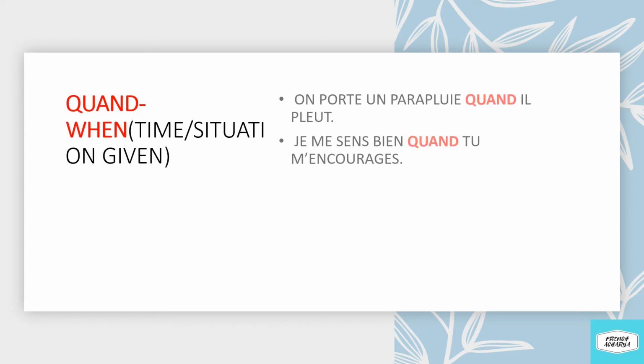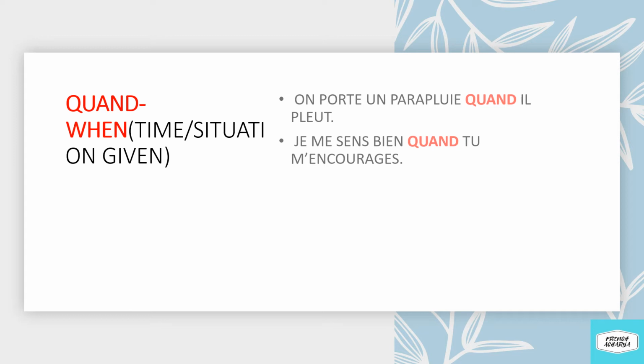Quand means when. Now this is the third conjunction, quand. Par exemple, on porte un parapluie quand il pleut. We wear an umbrella when it rains. So here, when is the conjunction which is connecting two sentences. The first sentence is on porte un parapluie.